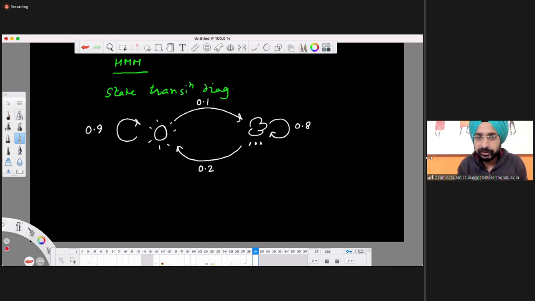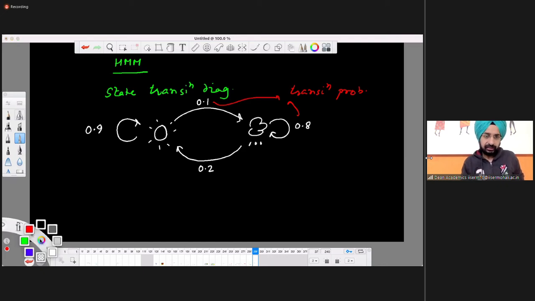So these are your transition probability. That should be easy, right? And what is emission probability? Emission probability is also very easy to understand. Think of the following. What is the probability of seeing an umbrella, given that it's the sunny state?